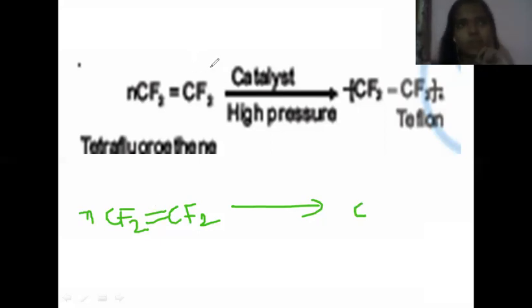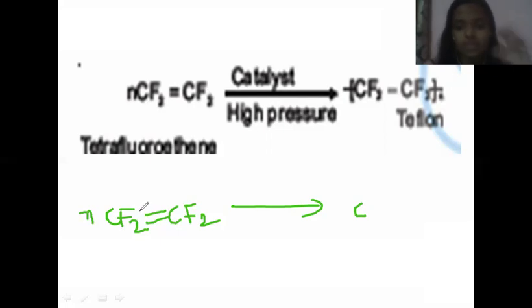Addition polymerization is undergone by molecules having double or triple bond. Here you can see a double bond, and unlike condensation polymers, only one type of monomer is present, right? In condensation polymers, you can see two different types of monomers, but here only one type of monomer is found.